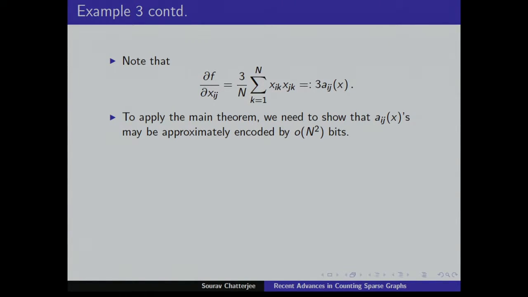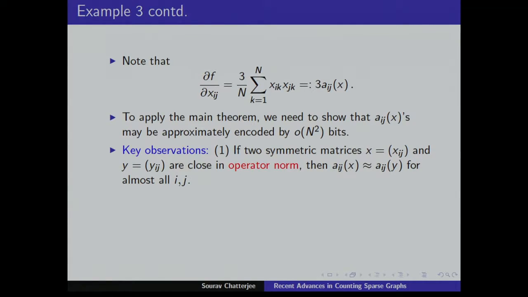So the key observations are the following. How you get this result is that if you have two symmetric matrices which are close in operator norm, then you can show that these aij's that you obtain from these two matrices are actually close for almost all ij. If two matrices are close in operator norm, it doesn't mean they're element-wise close. But this is basically the ijth element of the square of the matrix. So if you take the squares of the two matrices, then they're element-wise close, if the two matrices are close in operator norm.